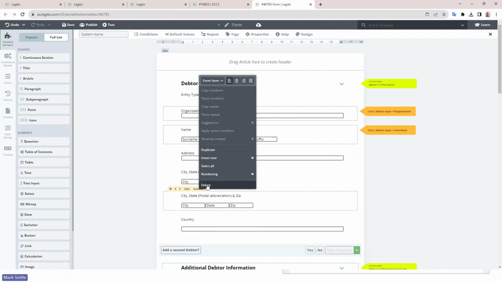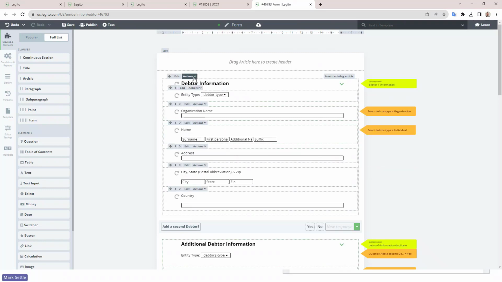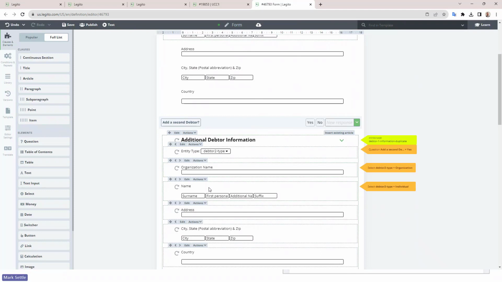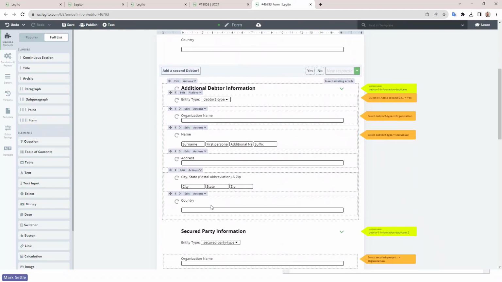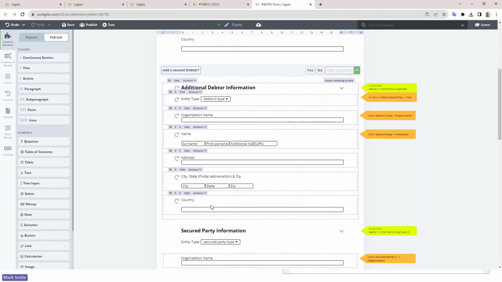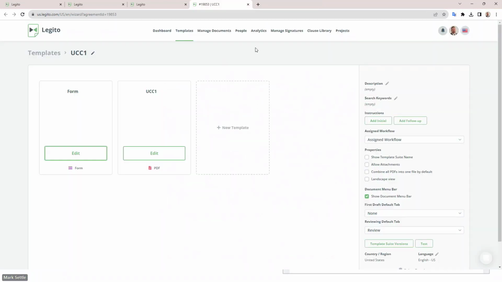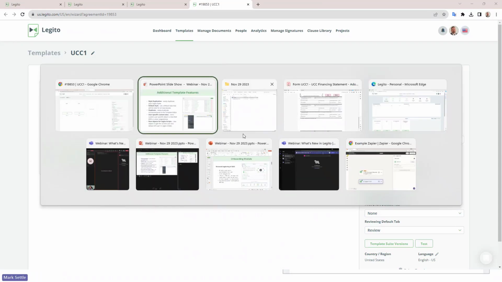In fact, the way I created this template was I created this debtor information and then I made a copy of it down here. And then I just added my logic and changed the information as necessary. So it really makes template authoring a lot faster to easily duplicate any item that you select inside of the template editor. Leave that alone. We don't want to save those changes.